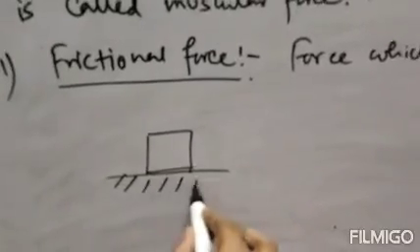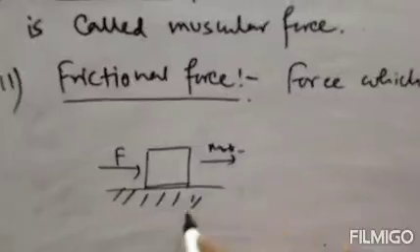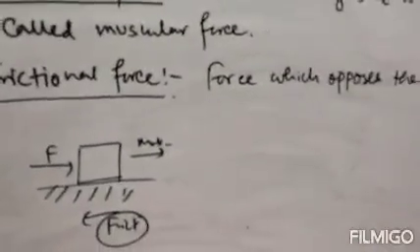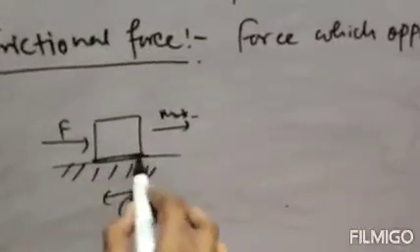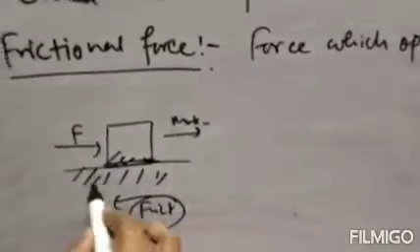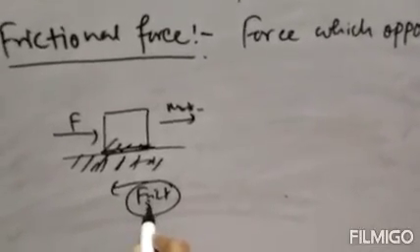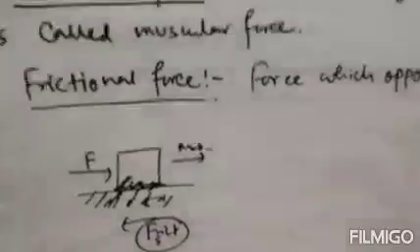Clear? Now recall the diagram. This was your object, this was your ground, this is the force, this is your motion, and this is the friction. Now this friction will always act between the surface of the object and the ground.